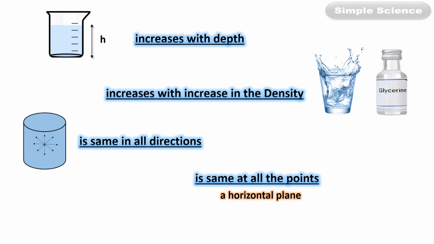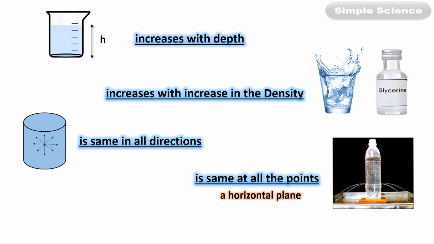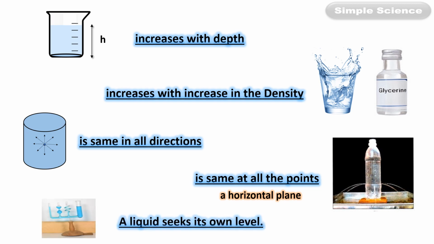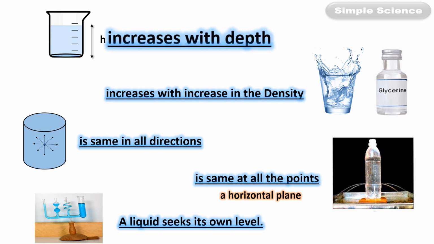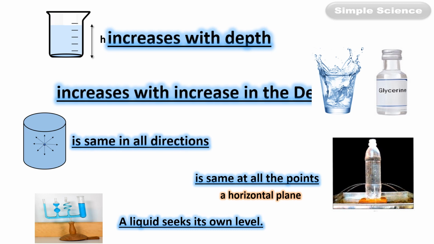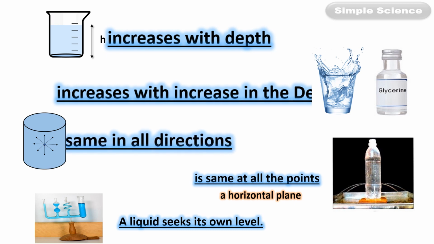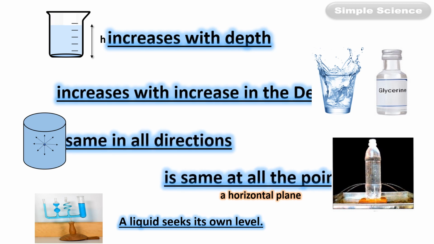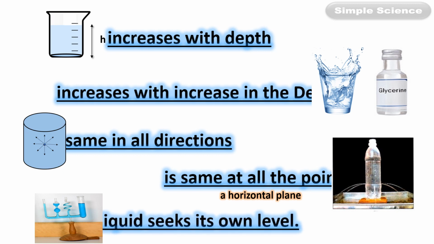Next law was that pressure is the same at all the points in a horizontal plane. So if you take a horizontal plane, the pressure is the same at all the points. And the fifth law, a liquid seeks its own level. So the pressure increases with increase in depth, the pressure increases with increase in density, pressure is the same in all directions at a given point, pressure is the same at all the points in a horizontal plane, and a liquid seeks its own level. That's all for today.